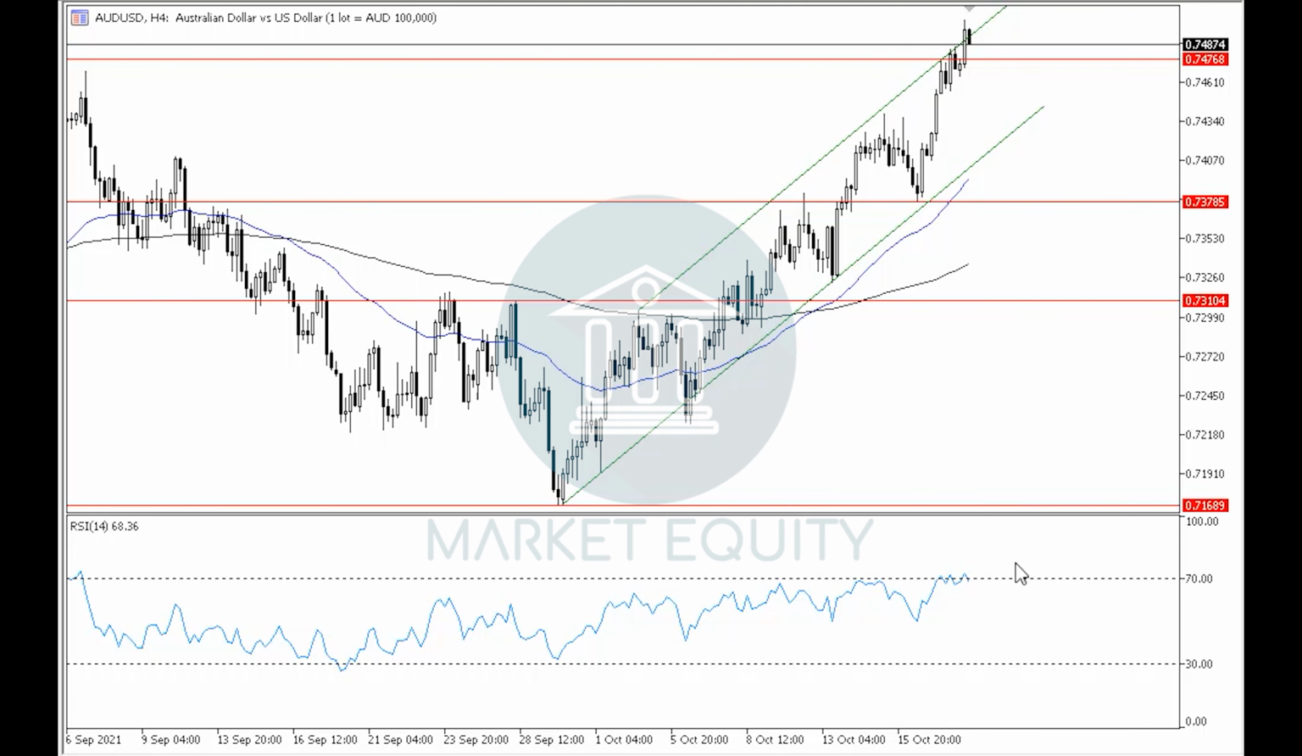If we notice the RSI indicator in the 4-hour time frame, then we can see that it is currently moving around level 70 near the overbought area, which further supports the probability of rebounding down off of around the current levels in order to correct before continuing with the uptrend. That was it for the Australian dollar versus the US dollar. Let's move on to the Dow Jones Index.